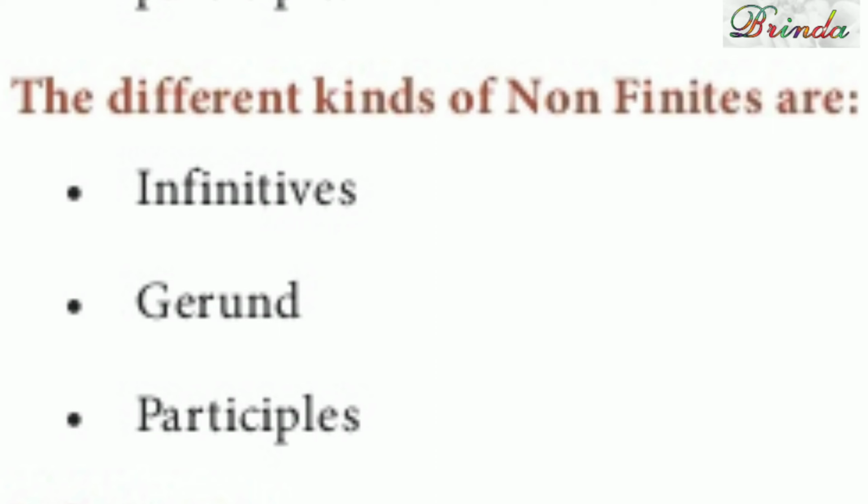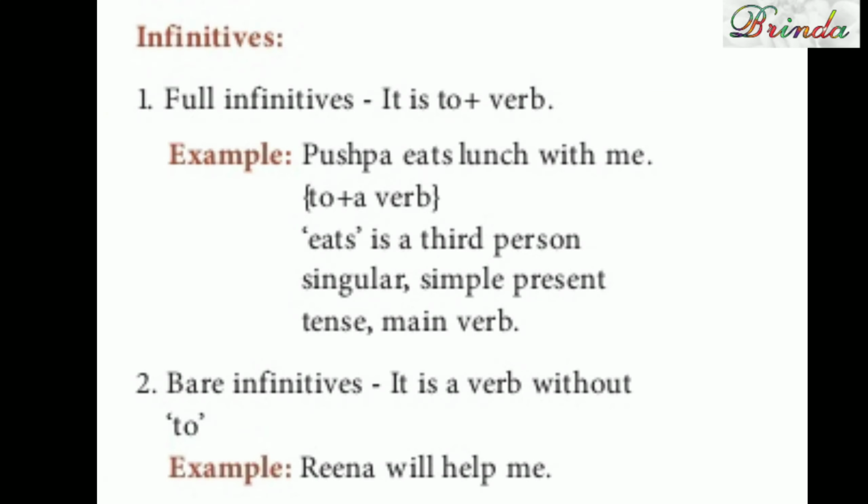Infinite na full infinites. It is to plus a verb. That is, to verb. To walk, to eat, to jump, to go. That go-க்கு முன்னாடி ஒரு to இருக்குது. For example, Pushpa eats lunch with me. To plus a verb. பண்ணும்போது eats is a third person simple present tense main verb.